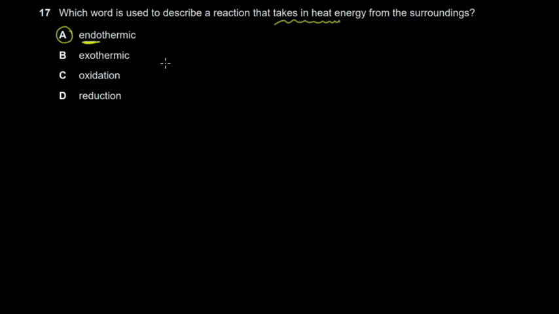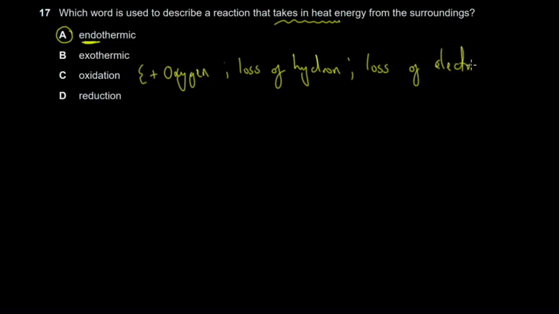Then oxidation can be defined in many ways. It can be addition of oxygen, it can be loss of hydrogen, it can be loss of electrons. These are the number of ways that you can define oxidation.